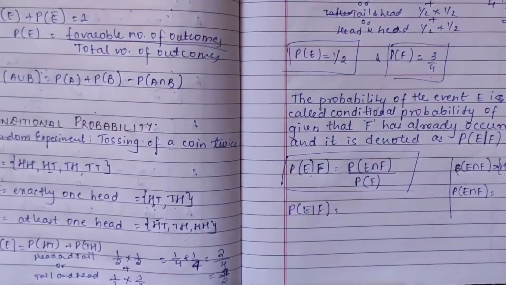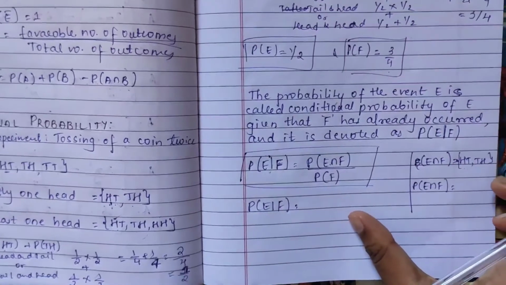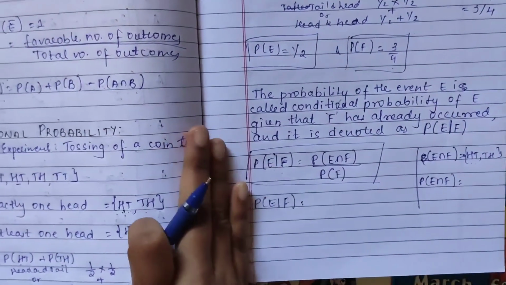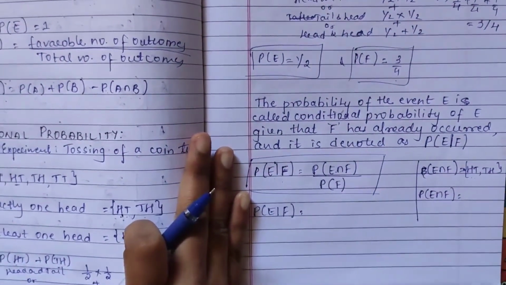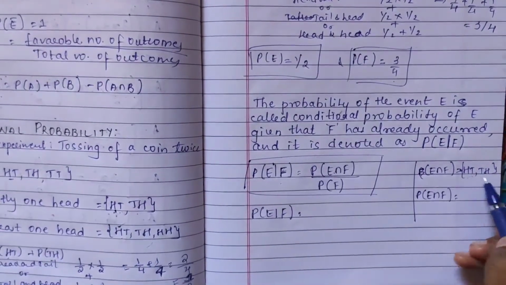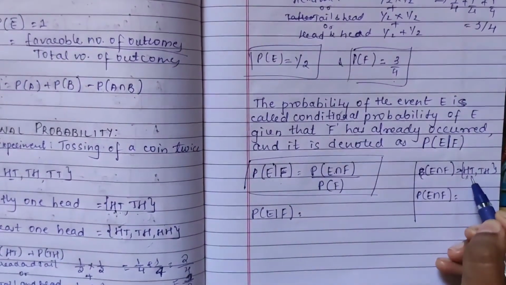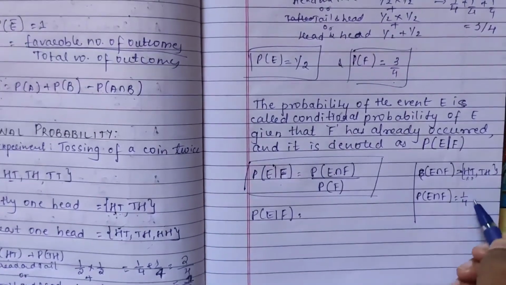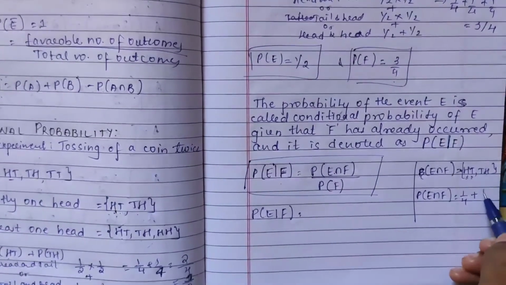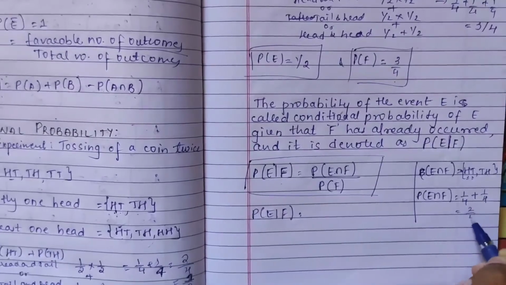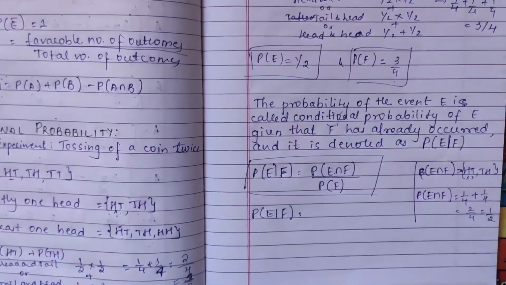So the probability of E intersection F will be what? Probability of this is what? Sorry for the disturbance. See, this is two events. So it will be 1 by 2 into 1 by 2, which is 1 by 4, plus 1 by 2 into 1 by 2, which is 1 by 4. What you are getting is 2 by 4, which is nothing but 1 by 2.